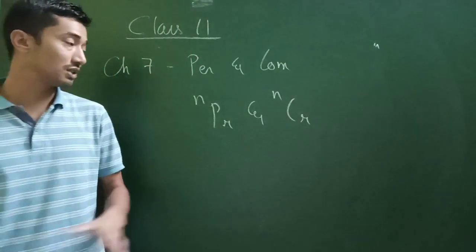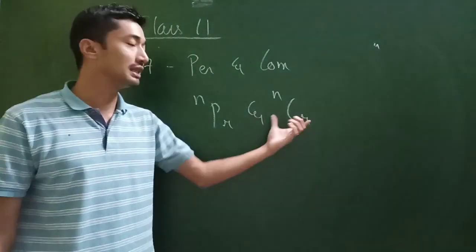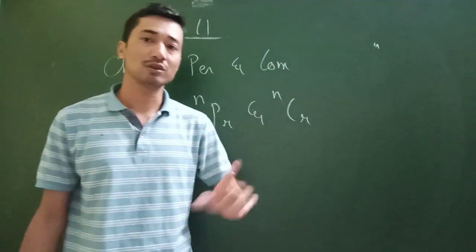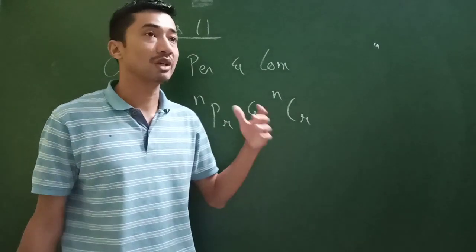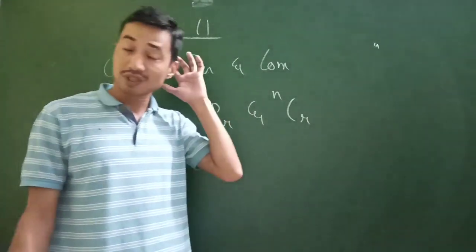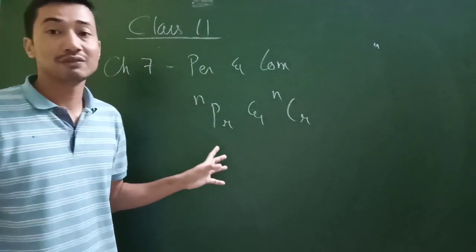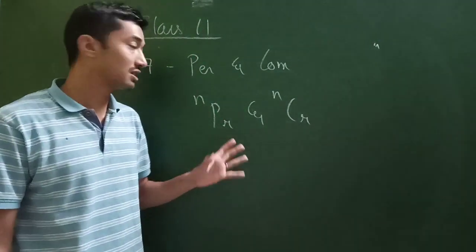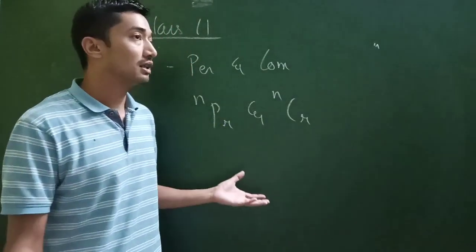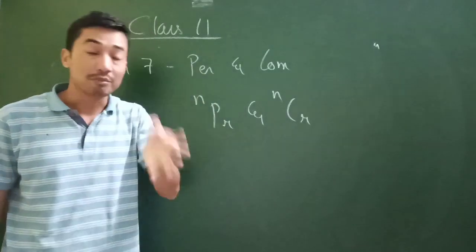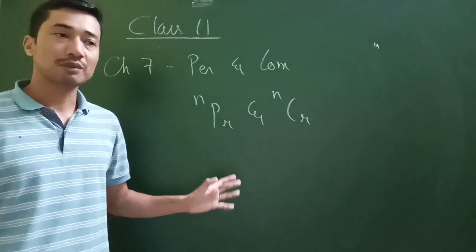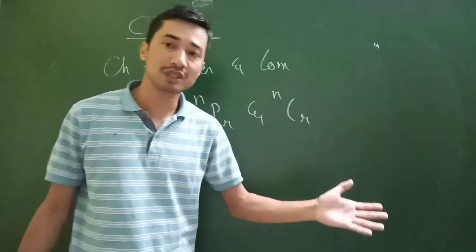Problems related to NPR and NCR are not in entire exercises, but in every exercise there are one or two problems based on them. It won't take much time, and this is a very important topic, not only for class 11, but for the coming years also.